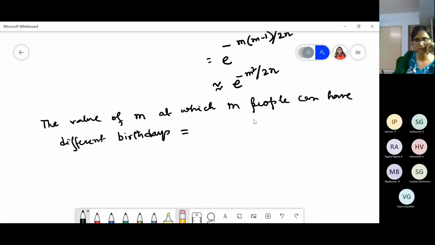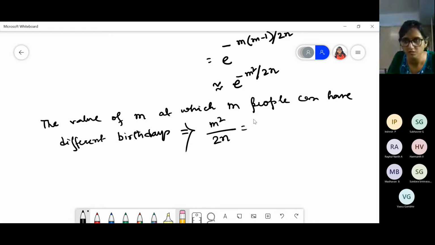This is what we have to take the log, so as that m square comes here. So it is m square by 2n. This is equal to, this will be given by this equation, log base 2.